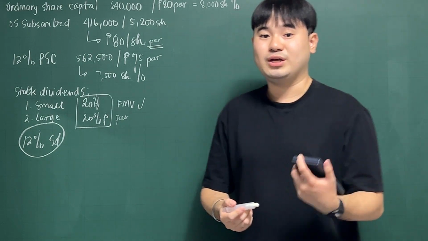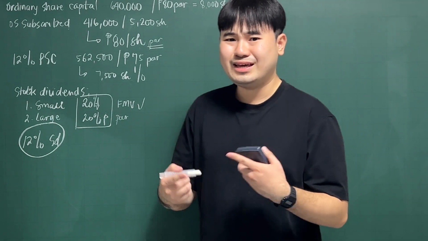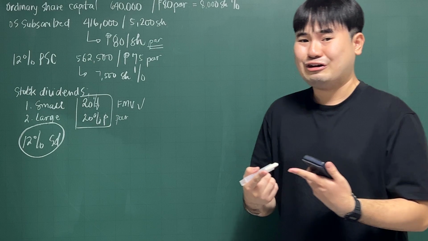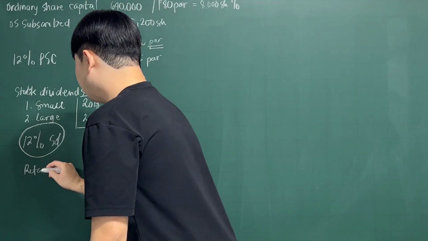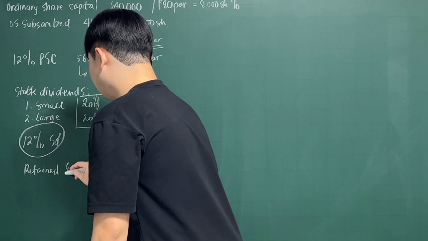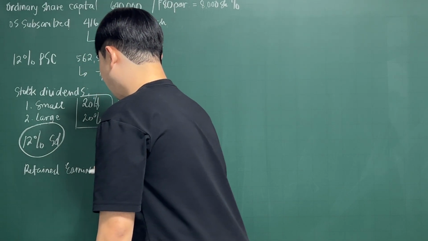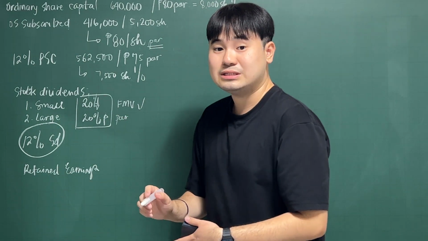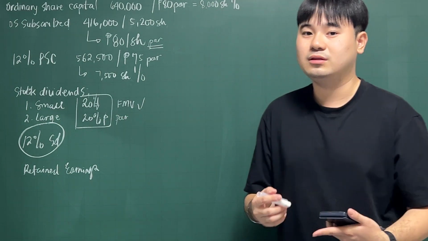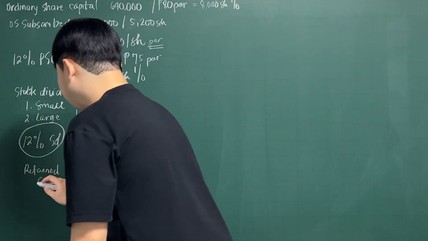So now let's try to do the entry for it. What's the entry for a stock dividend declaration? Debit retained earnings. And you also put credit on stock dividends payable or stock dividends distributable.